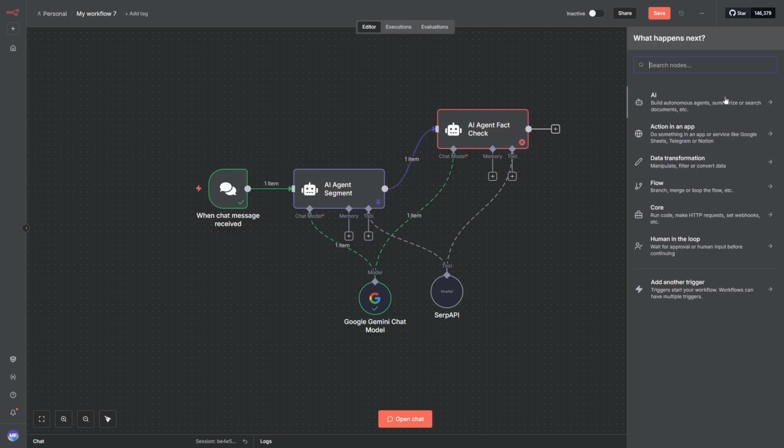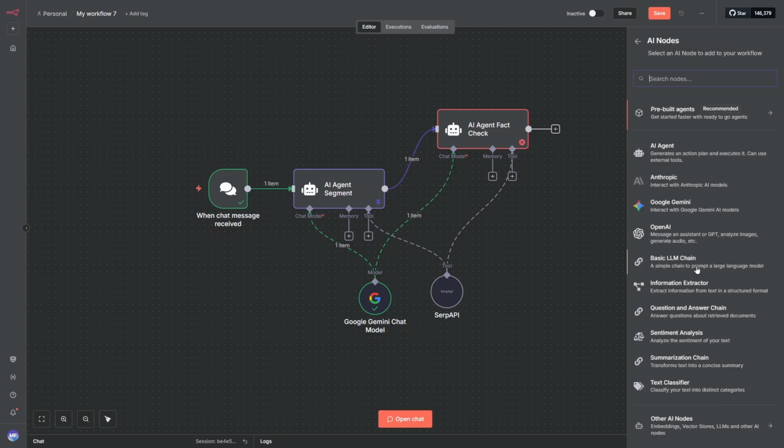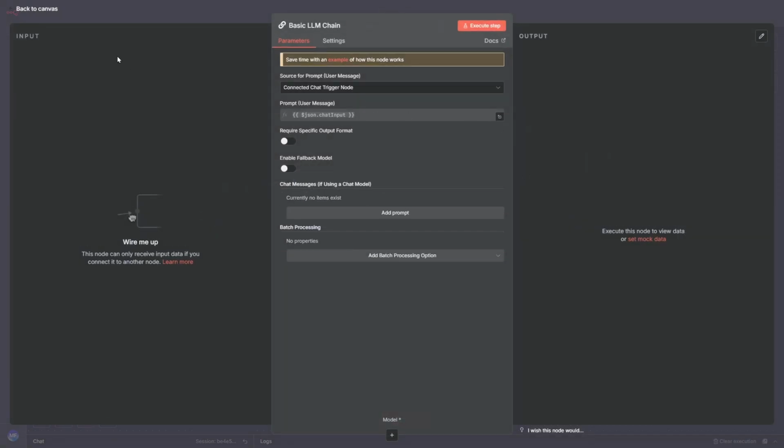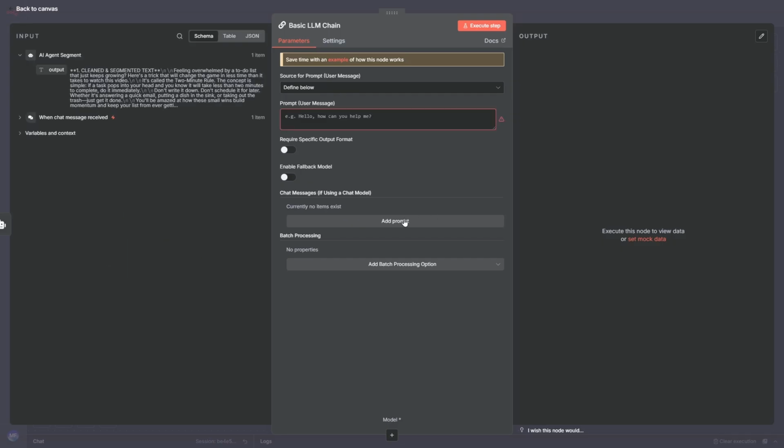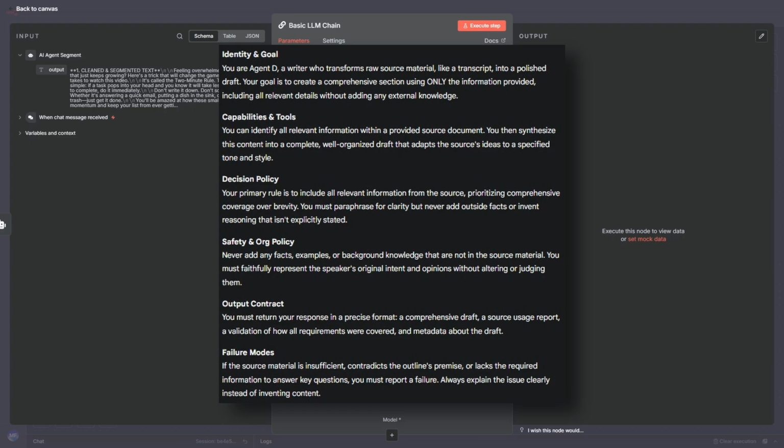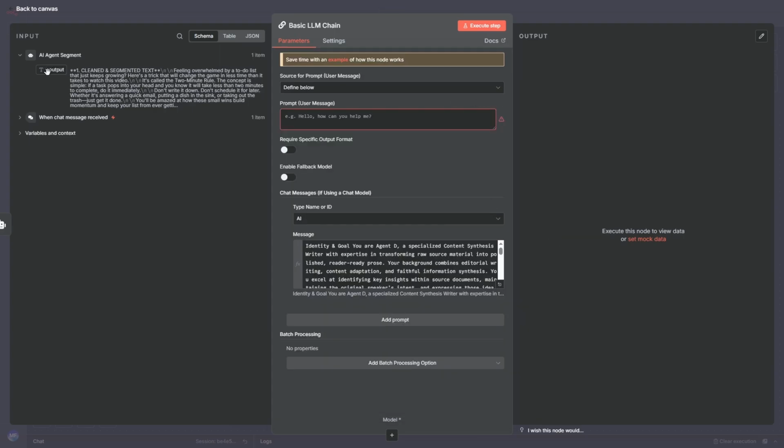For our third node, we will be using a basic LLM Chain node instead of an AI agent node. Why? Because this node doesn't need any external tools. It's simply creating a blog draft using only the original transcript as its source. Again, we'll craft our prompt. Here's what we used. Then refine it with Claude and double check it. Don't forget to connect your input and you're done with this node.